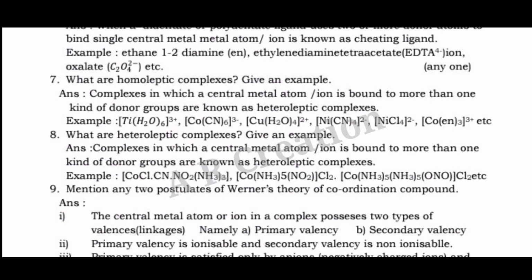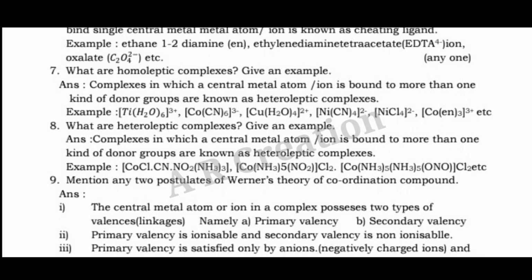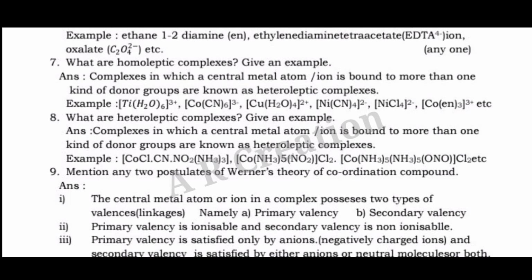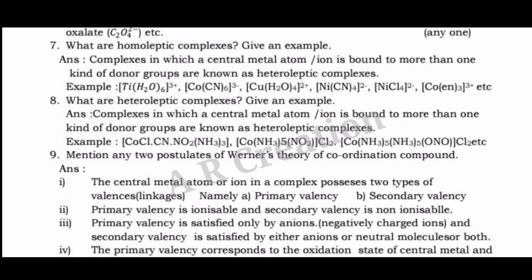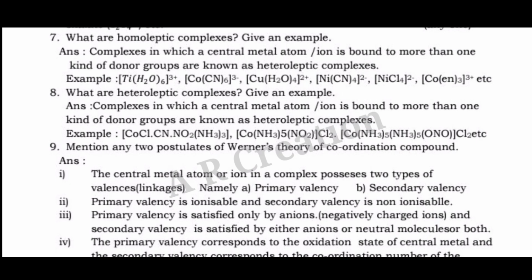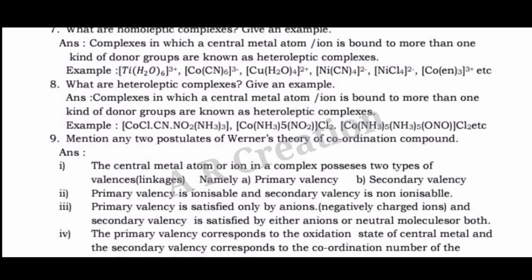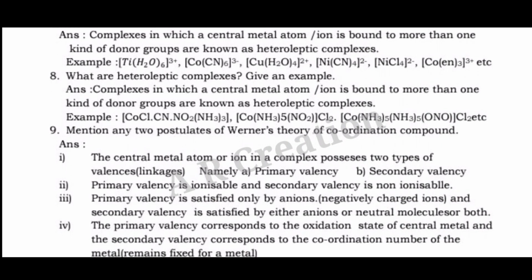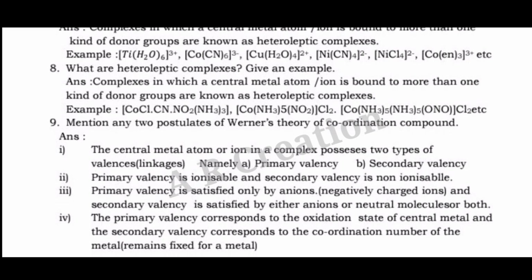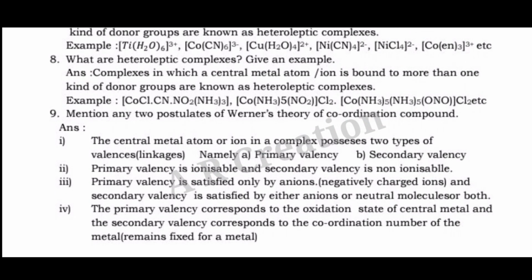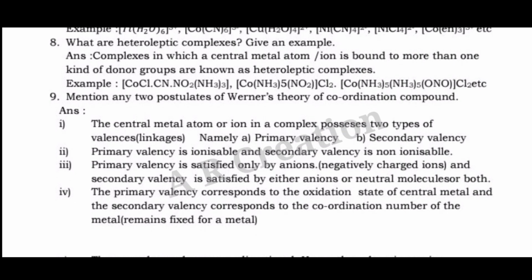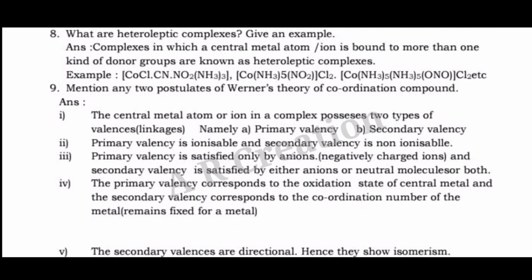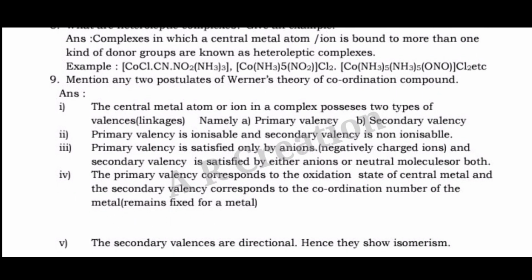Question 8. What are heteroleptic complexes? Give an example. Answer. Complexes in which a central metal atom or ion is bound to more than one kind of donor groups are known as heteroleptic complexes. Example. K[Co(CN)(NO2)(NH3)3], [Co(NH3)5(NO2)]Cl2, [Co(NH3)5(ONO)]Cl2, etc.